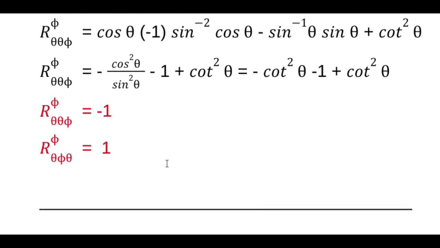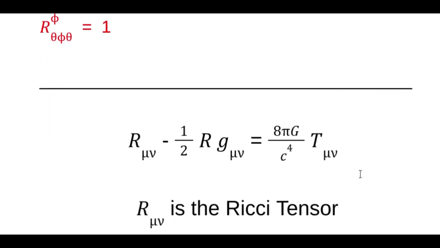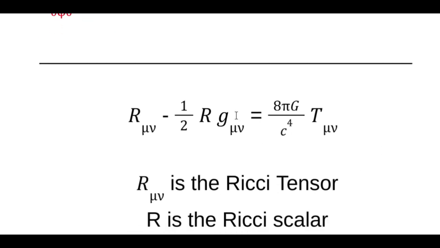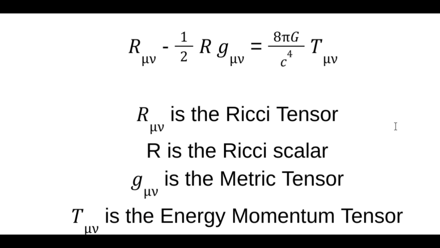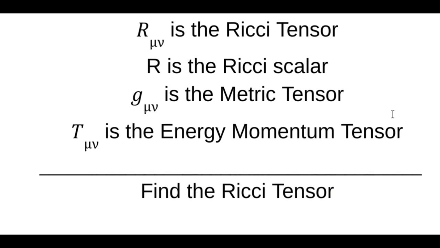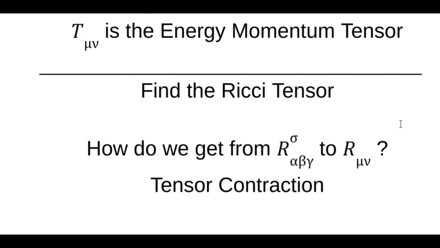Now what do we do? We want to find the Ricci tensor, which is what was used in the Einstein field equations, right? So R mu nu is the Ricci tensor. R is the Ricci scalar. G mu nu is the metric tensor. That's what we've been doing the whole time. That's a bunch of constants. And the last one, T mu nu, is the energy momentum tensor. Okay, so we want to find the Ricci tensor. So how do we get from here to here? We got a 4-index tensor and we want a 2-index tensor. Well, it's called tensor contraction, okay?